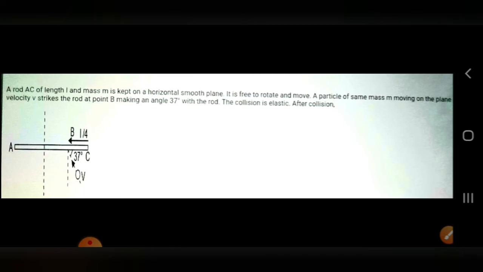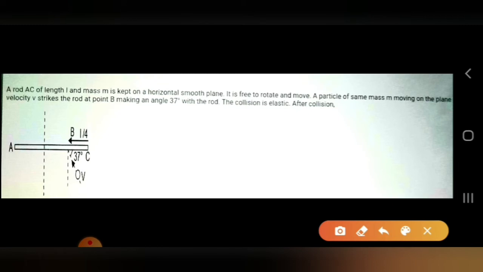A rod AC of length L and mass small m is kept on a horizontal smooth plane. It is free to rotate and move. A particle of the same mass small m moving on the plane with a velocity small v strikes the rod at point B, making an angle of 37 degree with the rod. The collision is elastic. Then after the collision it asks some questions. So here is the rod, and the particle came from here and struck it here, at a distance of L by 4.